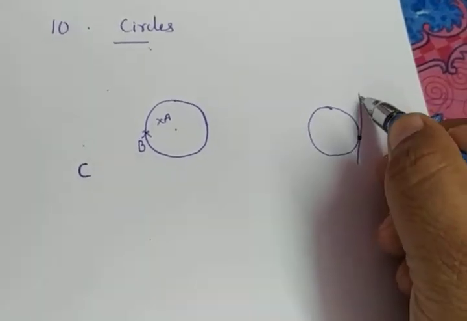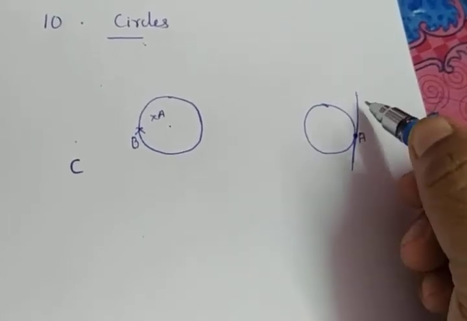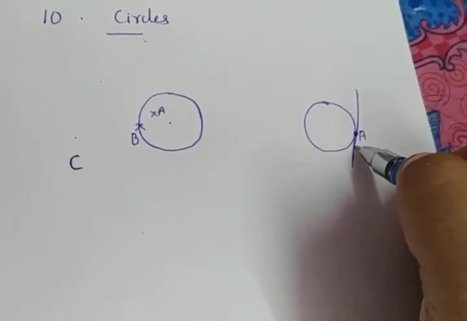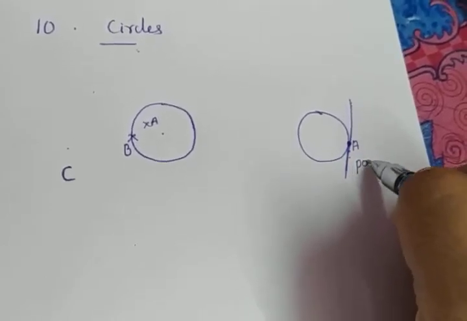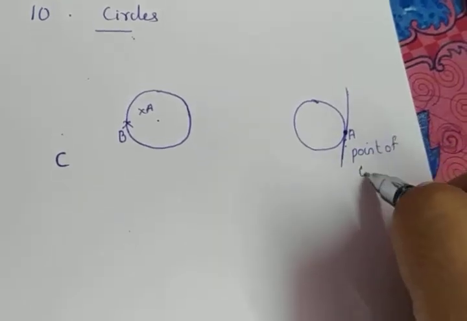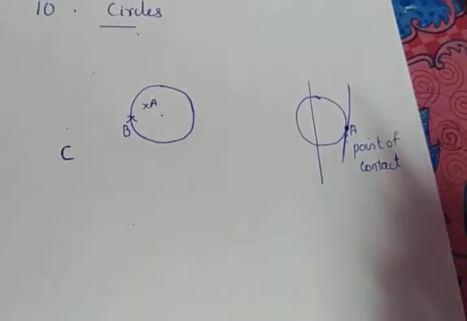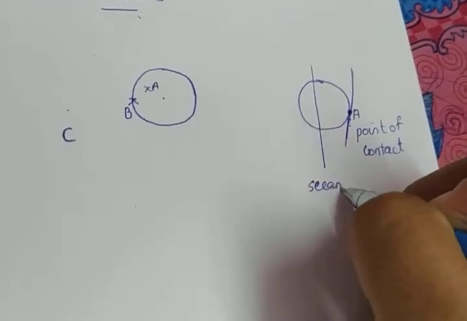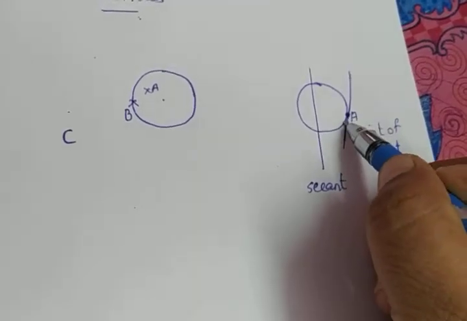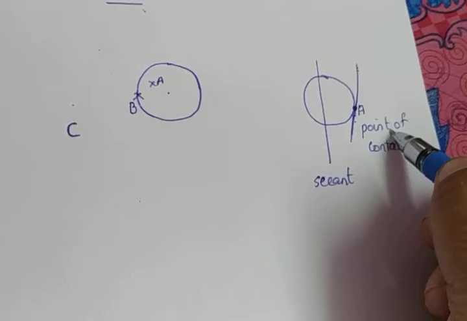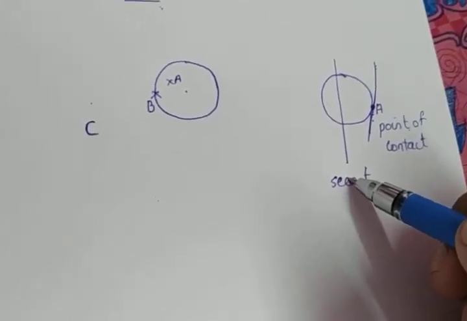A tangent is a line that touches a circle only at a single point. So if I name this point as A, this is a tangent which touches the circle at the point A. The touching point is termed the point of contact. If a line touches a circle at exactly 2 points, the line is termed a secant.